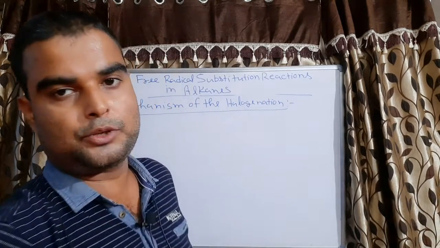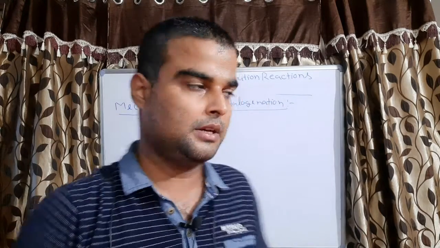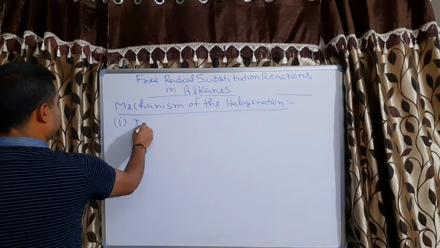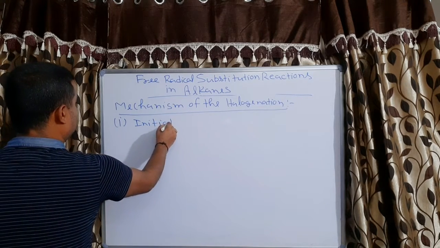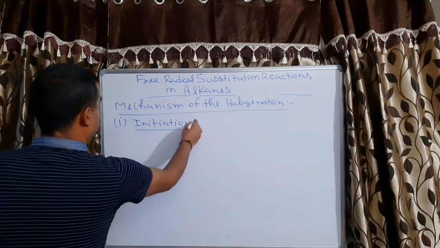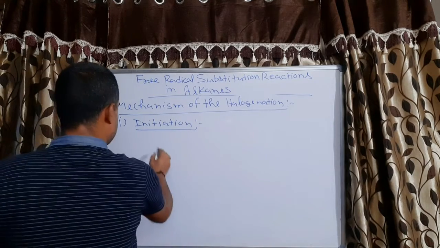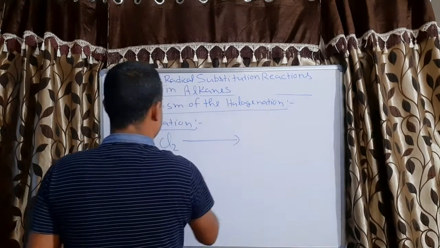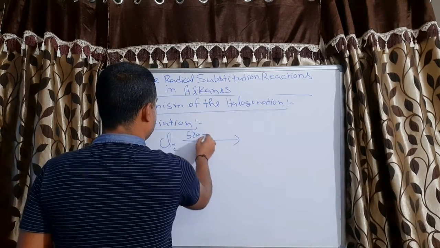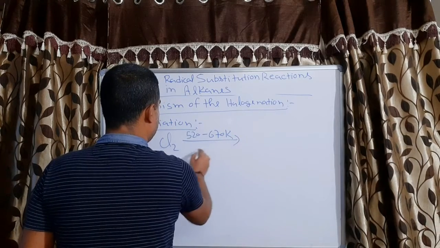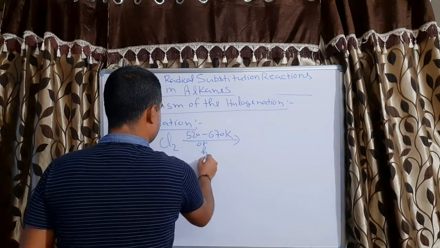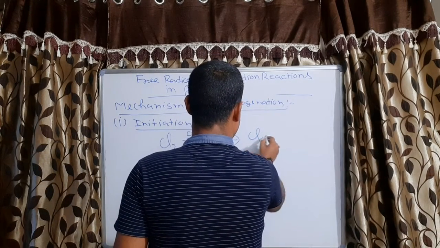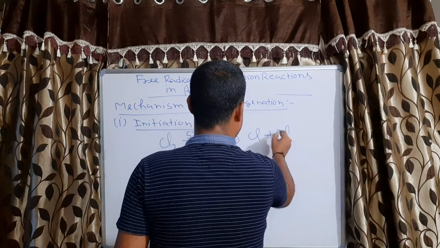What is the mechanism of halogenation? It has three steps. First step is initiation. In this step, the halogen, let's take chlorine, at 520 to 670 Kelvin or in presence of sunlight, will convert into free radical.